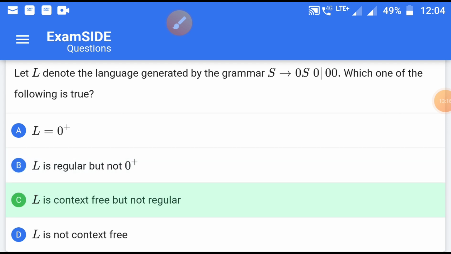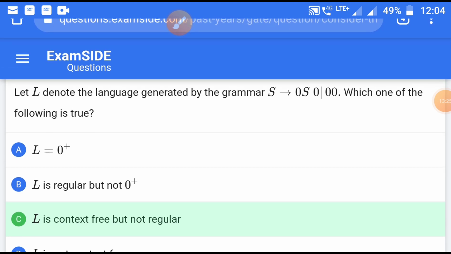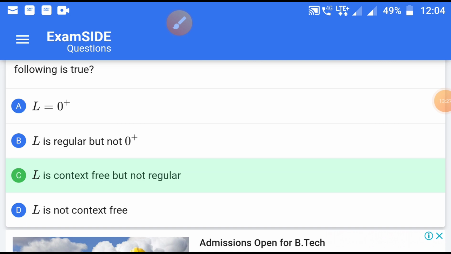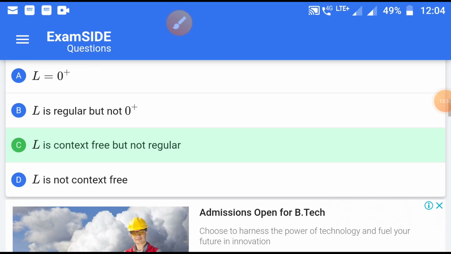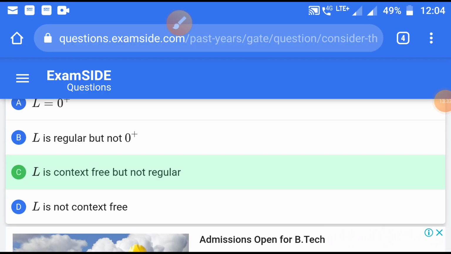L is context free but not regular. It is wrong. Actually there is no doubt that here it is given a wrong answer. Actually the correct answer is this one. You can check it from other sources,